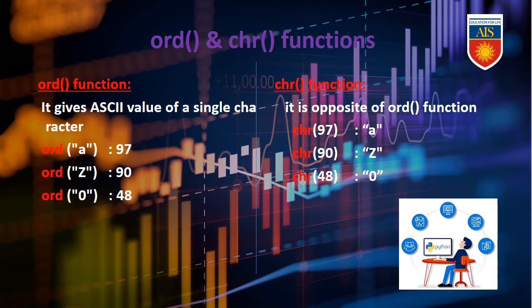Ord and chr functions. The ord function gives the ASCII value of a single character. So ord A is 97, ord Z is 90, and ord 0 is 48. That ASCII value depends on the character's position, meaning whether it is uppercase or lowercase. Next is the chr function. It is just the opposite of the ord function. In case of the ord function, against the character it will give the number value, and over here the chr function, against the number, will give the character.